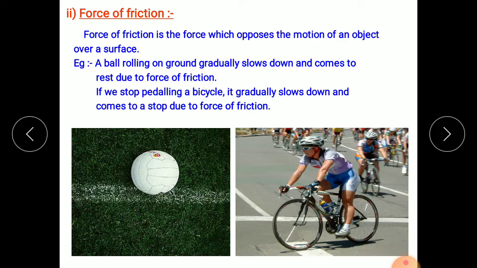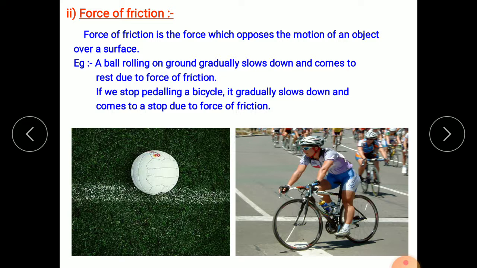If you rub your hands for some time, you will feel that your palms become hot. This heat came from the force of friction, and this force of friction comes into play only when two bodies are in contact with each other. Let's see. Force of friction is the force which opposes the motion of an object over a surface.